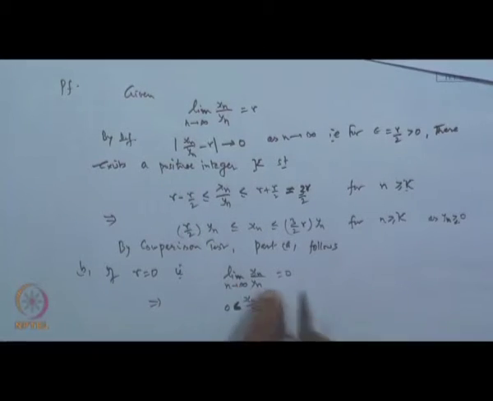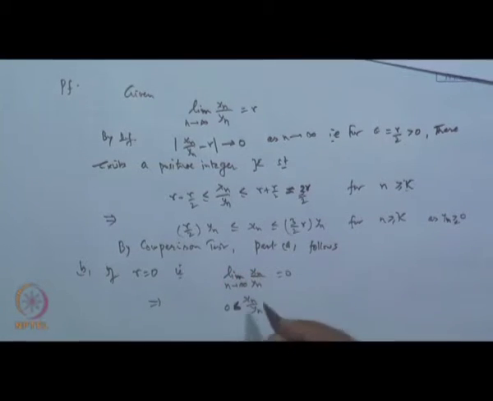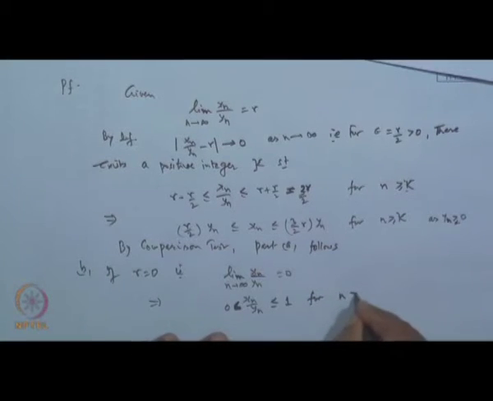Now, since the limiting value is 0, it means the terms keep on decreasing and decrease to 0. So, after a certain stage, this ratio will remain less than or equal to 1 for n greater than or equal to k. This is true because limit 0 means it keeps on decreasing to 0, and it is always greater than 0. So, now what happens?